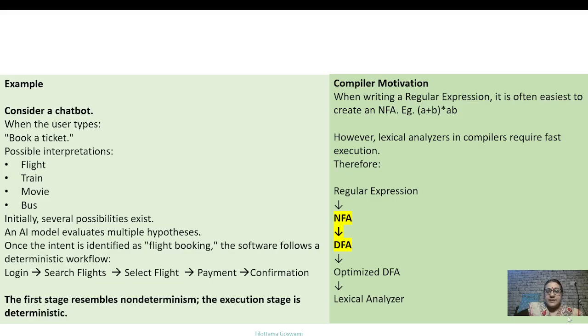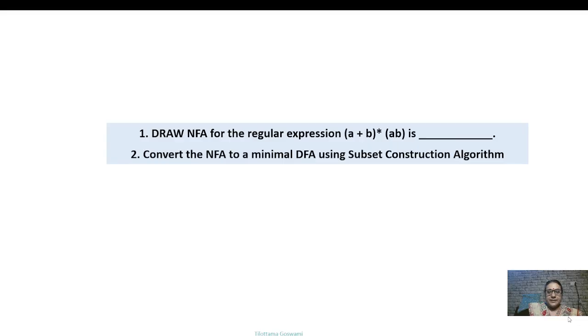Similarly, can a computer literally follow all possible paths simultaneously? No. So that is why we convert the NFA into DFA. When ChatGPT generates Python code, who checks whether the syntax is correct? The compiler. The compiler's lexer, which recognizes the tokens, is implemented using DFAs generated from regular expressions. So let us now do one example to understand how to convert the NFA into DFA using the subset construction algorithm.